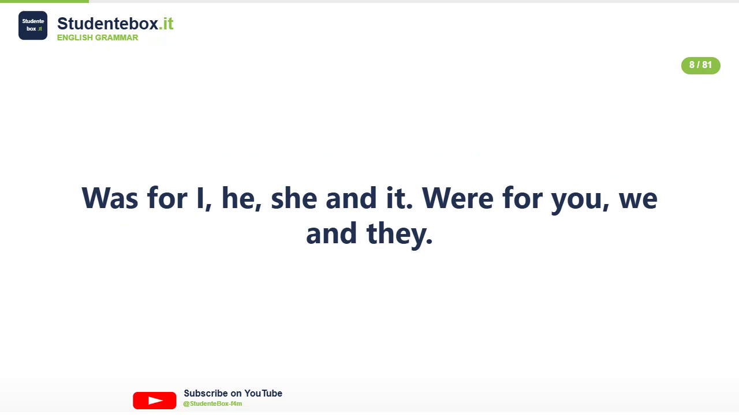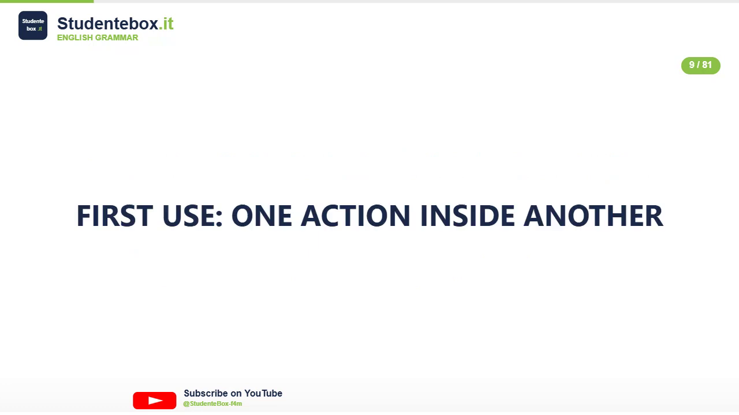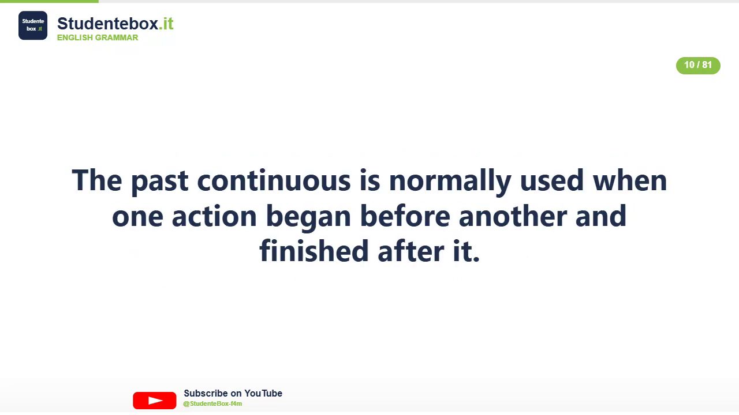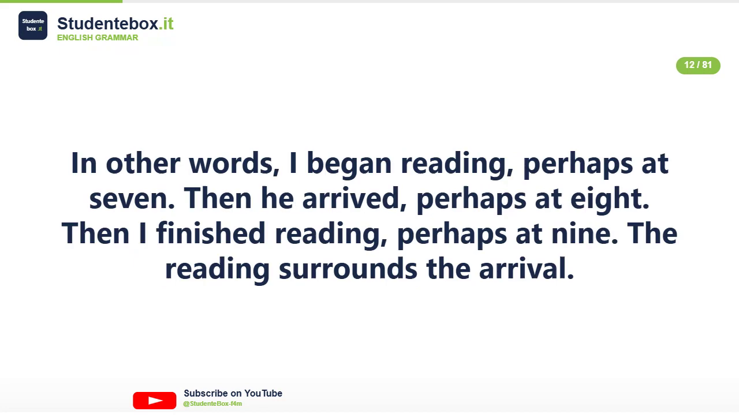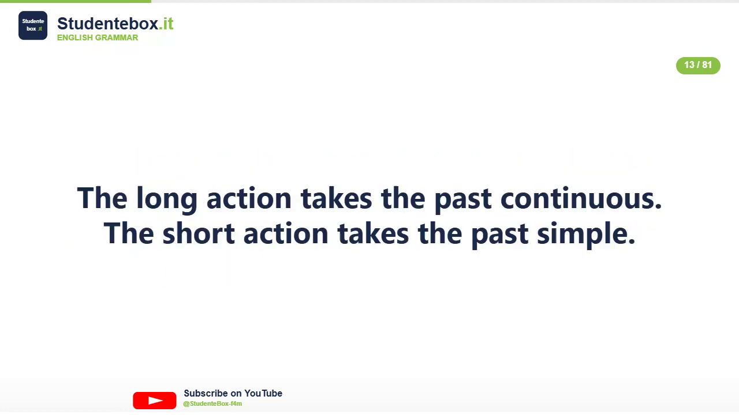First use. One action inside another. The past continuous is normally used when one action began before another and finished after it. I was reading when he arrived. In other words, I began reading, perhaps at 7. Then he arrived, perhaps at 8. Then I finished reading, perhaps at 9. The reading surrounds the arrival. The long action takes the past continuous. The short action takes the past simple.